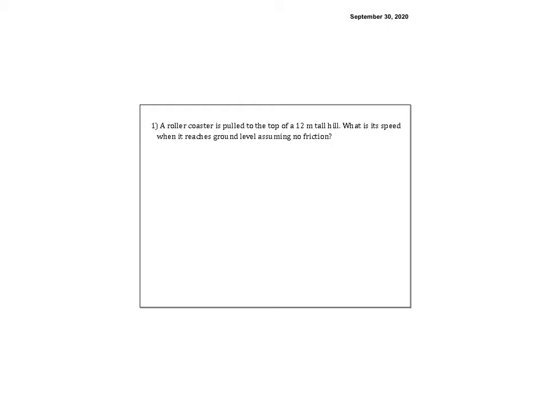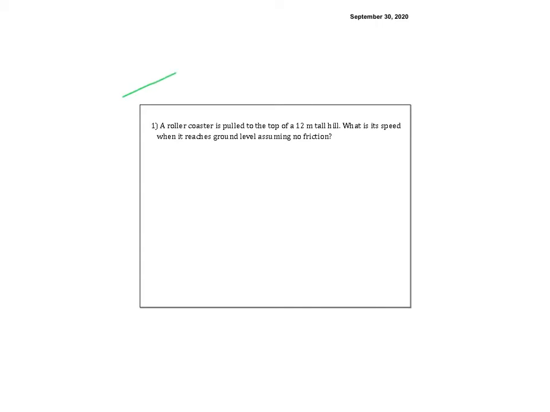So let's start with number 1. A roller coaster is pulled to the top of a 12-meter tall hill. What is its speed when it reaches ground level, assuming no friction? So no friction means there's no outside net work. Remember, gravity doesn't count because we have potential energy. So we'll draw a picture just to figure out what kinds of energy there are.